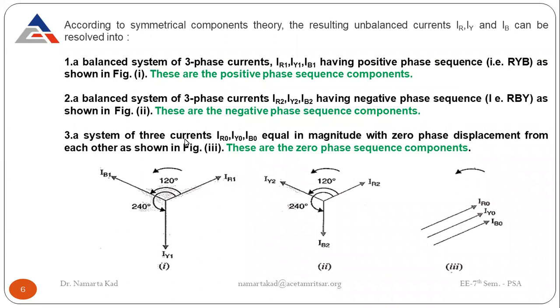Now number 3, a system of three currents IR0, IY0, and IB0 equal in magnitude with zero phase displacement. See here, there is no 120 degree displacement. That's why this one is called the zero phase sequence component. So this is the positive phase sequence R, Y, B. Then negative phase sequence R, then B, then Y, or you can also say this in the opposite direction. And this one is the zero phase sequence, with no 120 degree displacement in it. So these are the three types of phase sequence components.